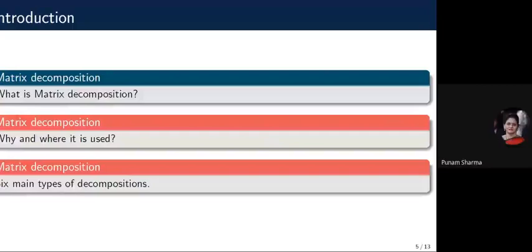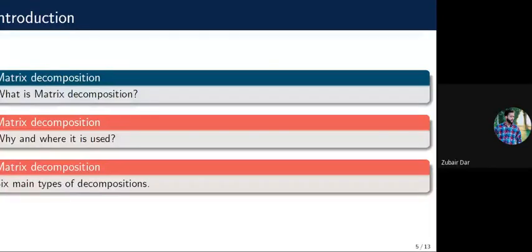Now, first of all, what is matrix decomposition? Matrix decomposition is the decomposition or the factorization of a matrix into the product of certain special kinds of matrices. It also refers to the decomposition of a given matrix into a canonical form. Now, why is matrix decomposition needed? Matrix decomposition plays an important role in machine learning. It has a number of applications. Matrix decomposition reduces the matrix into a number of constituent parts that makes it easier to perform more complex operations. Matrix decomposition is used to calculate rank, determinant, and much more.